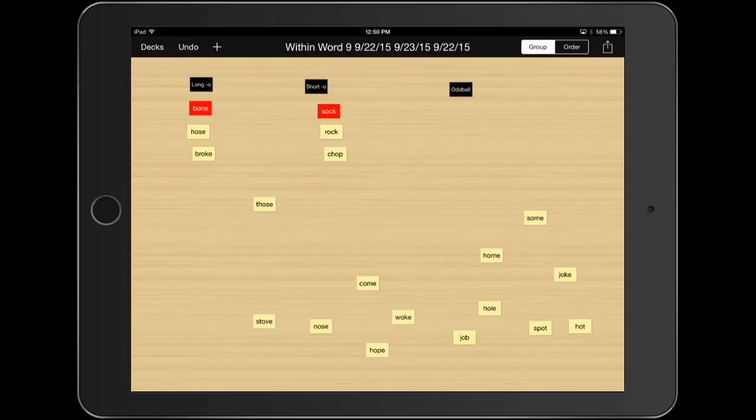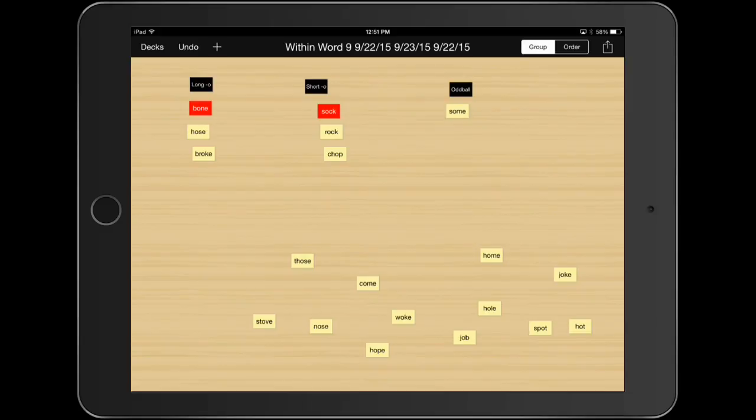Let's also talk about the oddball words. Let's take a look at some. Now, some doesn't have a short O sound, and it doesn't have a long O sound. I almost hear a U sound, like a short U sound, but I don't have a header that is short U. But it certainly looks like it would fit under here, under broke, hose, and bone, because of the spelling pattern vowel, consonant, silent E. However, it doesn't have the same sound, so I'm going to put some in the oddball category.